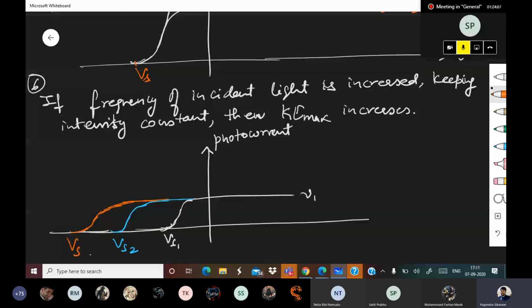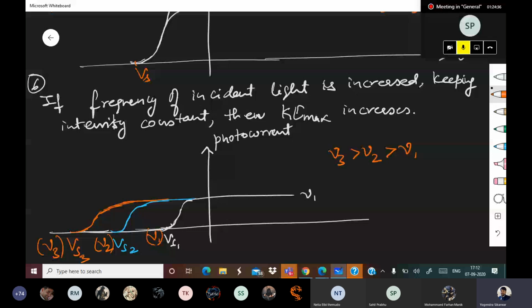So this VS3 is with frequency nu 3, VS2 is with frequency nu 2, and VS1 is with frequency nu 1. So nu 3 is greater than nu 2 is greater than nu 1.